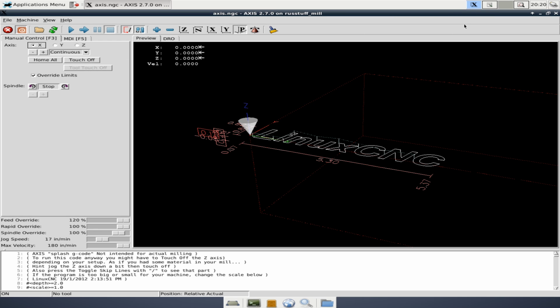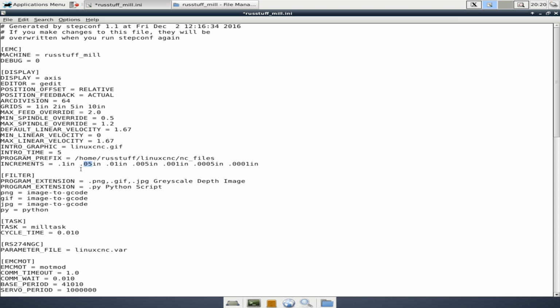Now, me personally, I jog continuously up to whatever I'm trying to get to. Then I jog more slowly at 5,000 increments, and then I touch off or jog ultimately at 1,000 increments. I don't need anything more coarse or fine than that, but feel free to change it and select whatever you think will be easy. You can come back in again and change this anytime you like.